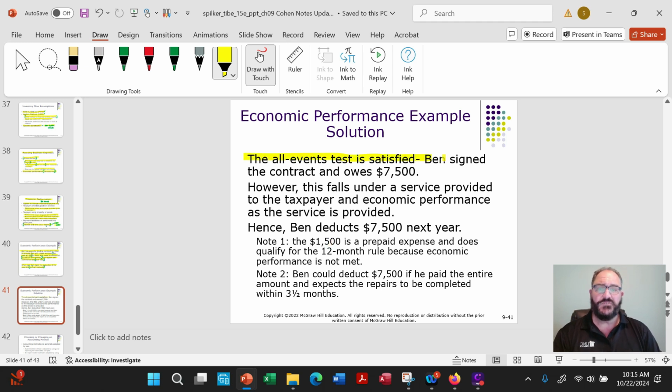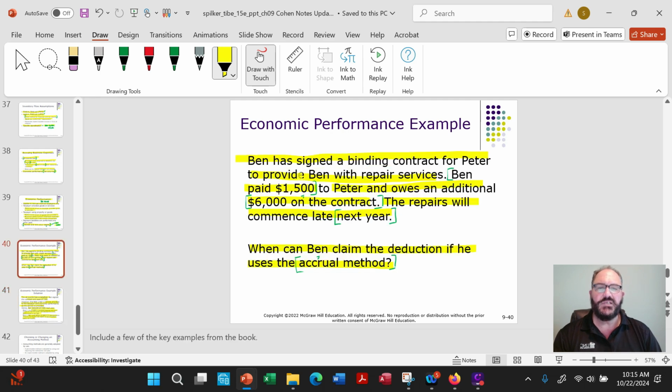Okay, the all events test is satisfied. He signed the contract and owes the money. However, the service provided to the taxpayer, economic performance, is as the service is provided. So he has to deduct the $7,500 next year. And note, there's a couple notes here. Prepaid expense that does not qualify for the 12-month rule because economic performance is not met. Ben could deduct everything if he expected it to be all done within 3.5 months. But that's not what it said. It said late next year. If they'd have said by March of next year, he could have deducted it.